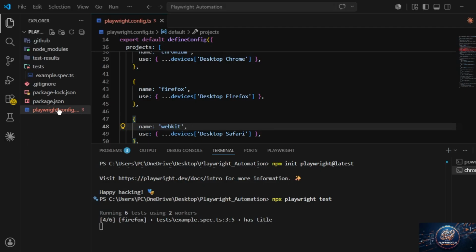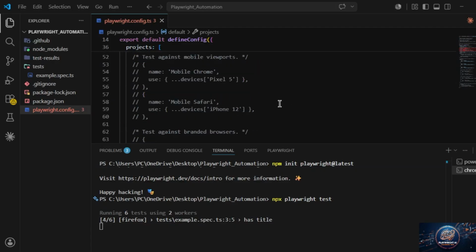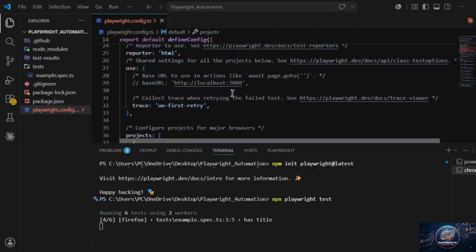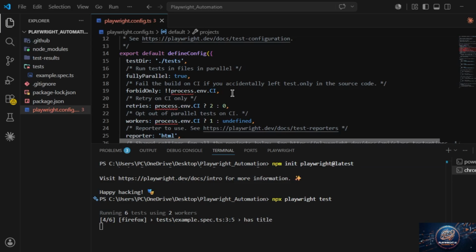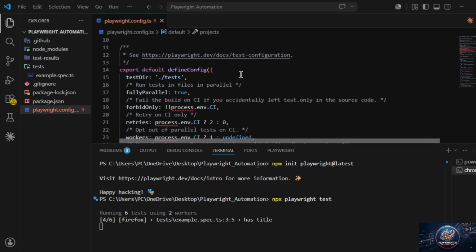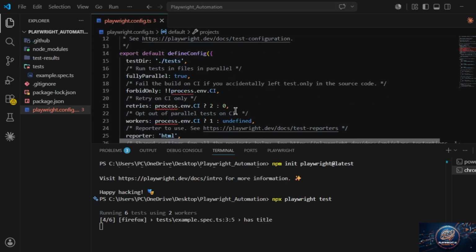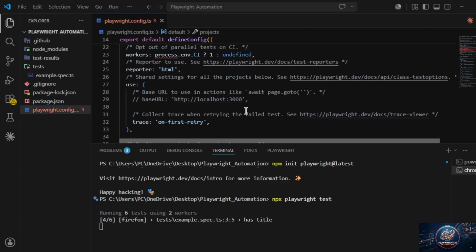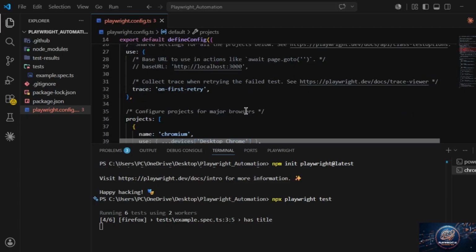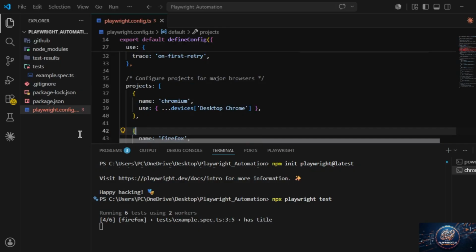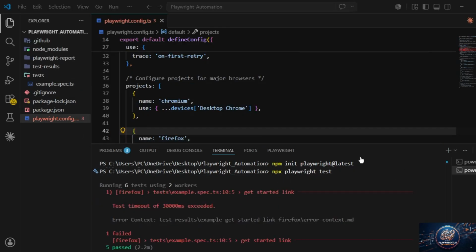So now it's running. Meanwhile, let's see where we can see headless. Okay, it's not mentioned by default. No worries, we will put that in the configure file.